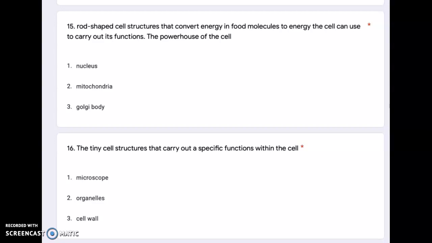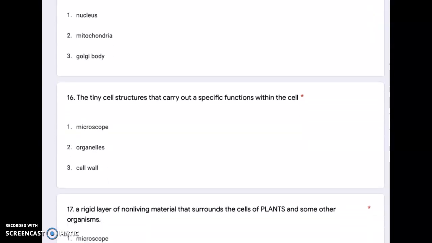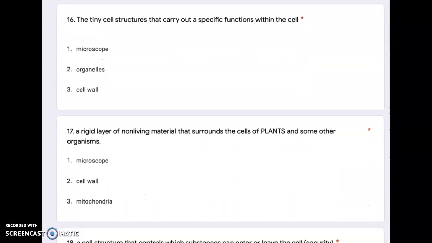The powerhouse of the cell. Nucleus, mitochondria, Golgi body. 16. The tiny cell structures that carry out a specific function within the cell. Microscope, organelles, cell wall.